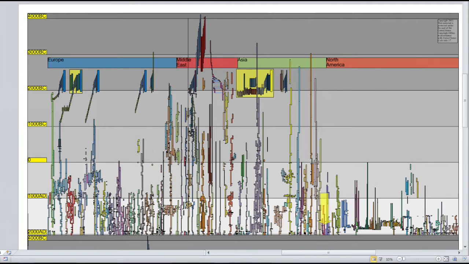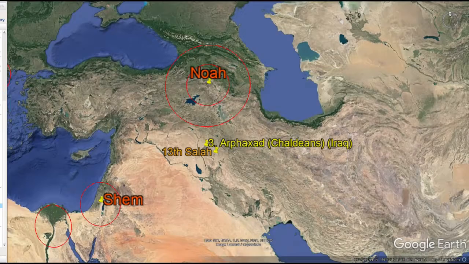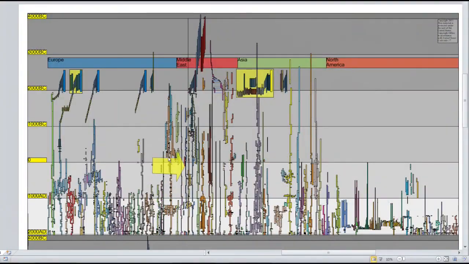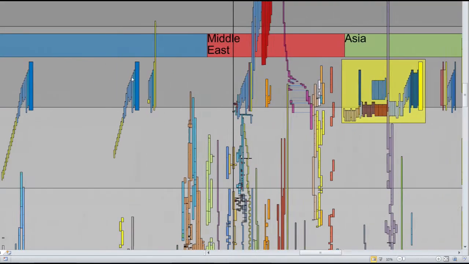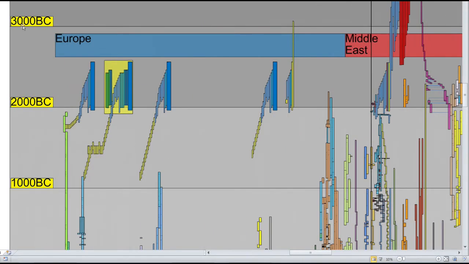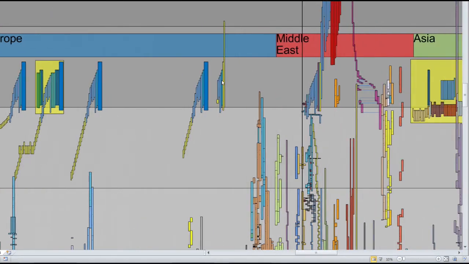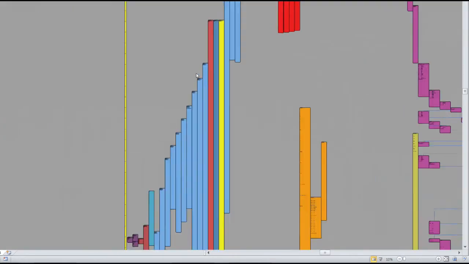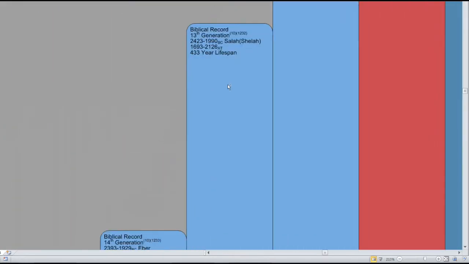We see our x-axis here. I'm over in the United States, but you may be in China or India or Greece or Germany or even Ireland. So we're going to teleport over to the Middle East, and then we're going to go back in time and find out who Sayla is. So let's zoom up in here. We can see on the left side of the periodic table of history we have 3000 BC to 2000 BC. And when we zoom up here, we can see Sayla.